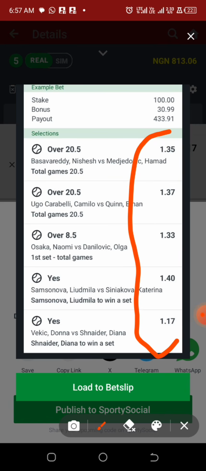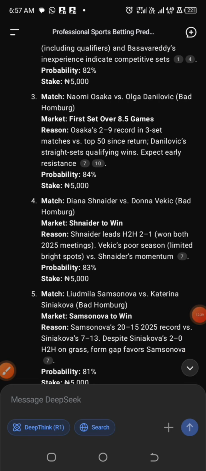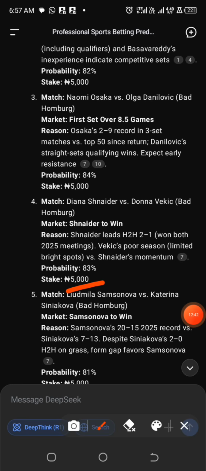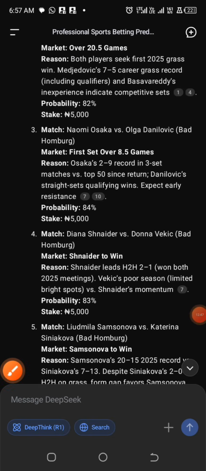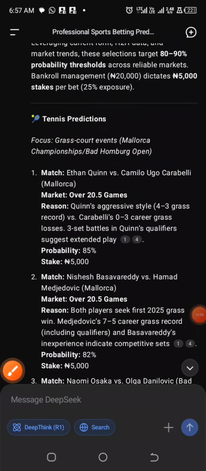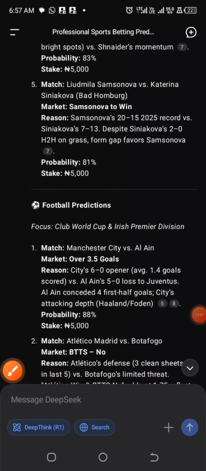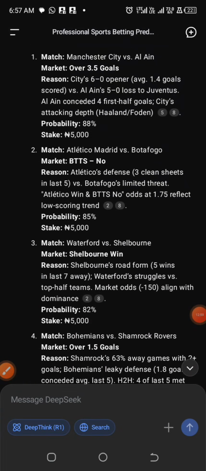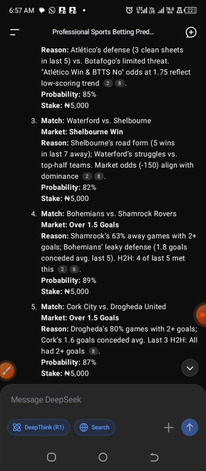So what you guys are looking at, they are expected to be predicted as single, because if you check, you will notice that under each prediction, this system is putting the staking amount there, so you can see the staking amount. My advice for you guys is to make sure that you engage in responsible gambling, because these predictions are AI generated, and you can see the percentage of possible outcome, which is around 80% and above, not 100% and not even 99%.